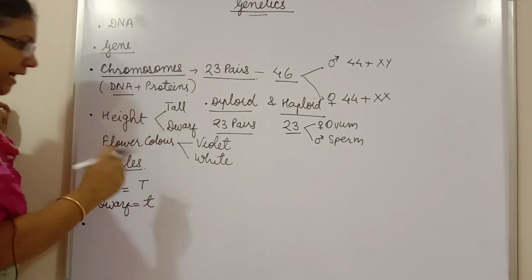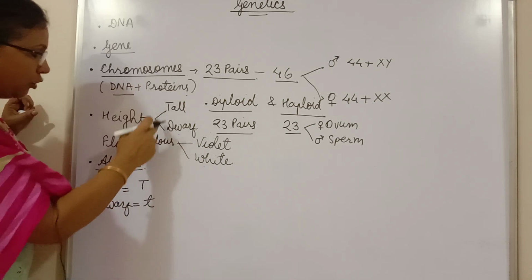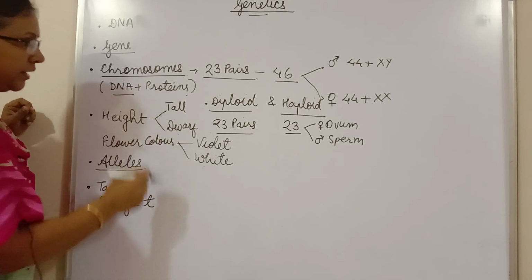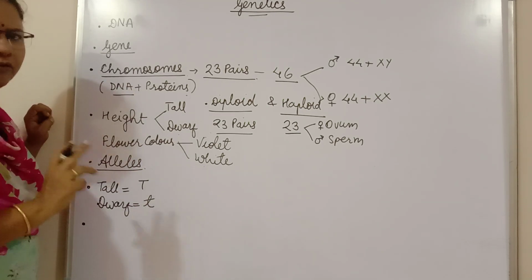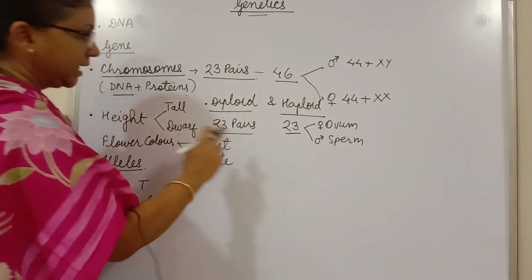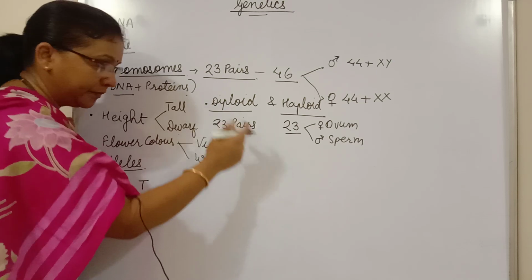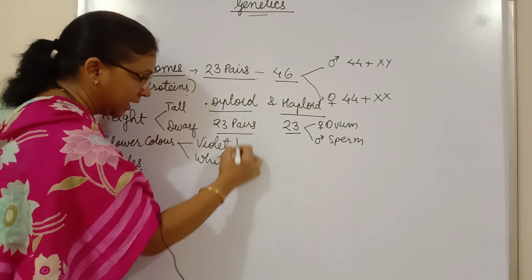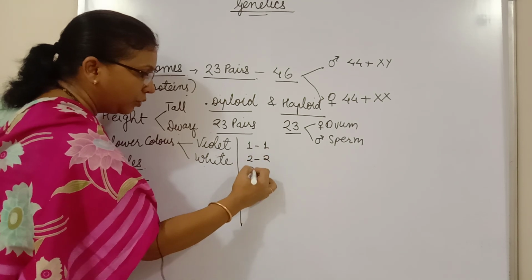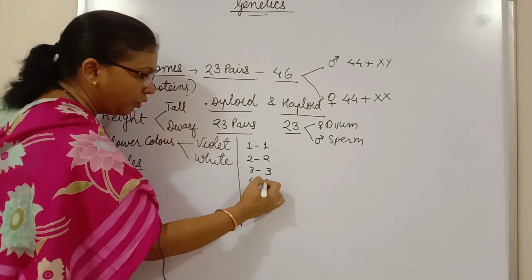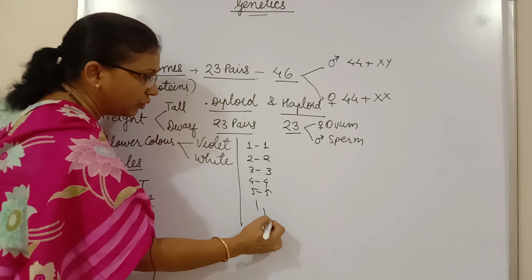Okay. Before that, let's go back to this condition. Now, this is a very important concept which you have to understand properly. See, a diploid cell has 23 pairs. It means 1, 1, 2, 2, 3, 3, 4, 4, 5, 5 and so on.